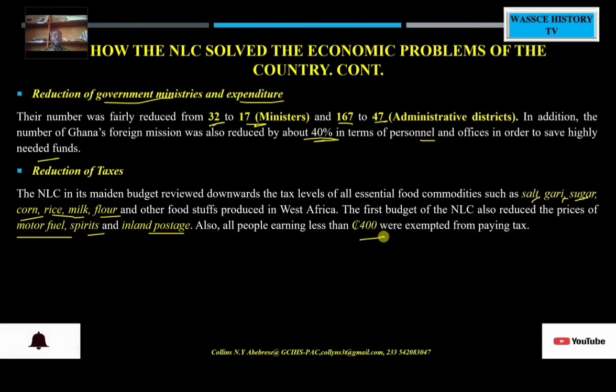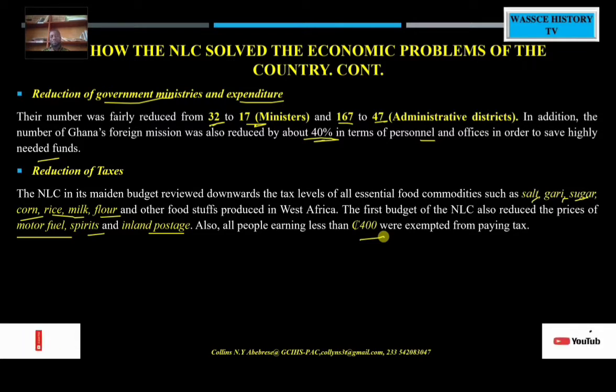But I find it interesting that a government who needs money is now reducing taxes on these things. I am wondering how the government is going to raise the revenue it wanted, because the country was in dire need of money. And here we have the government reducing taxes. But that was also in the right direction because the people were suffering.